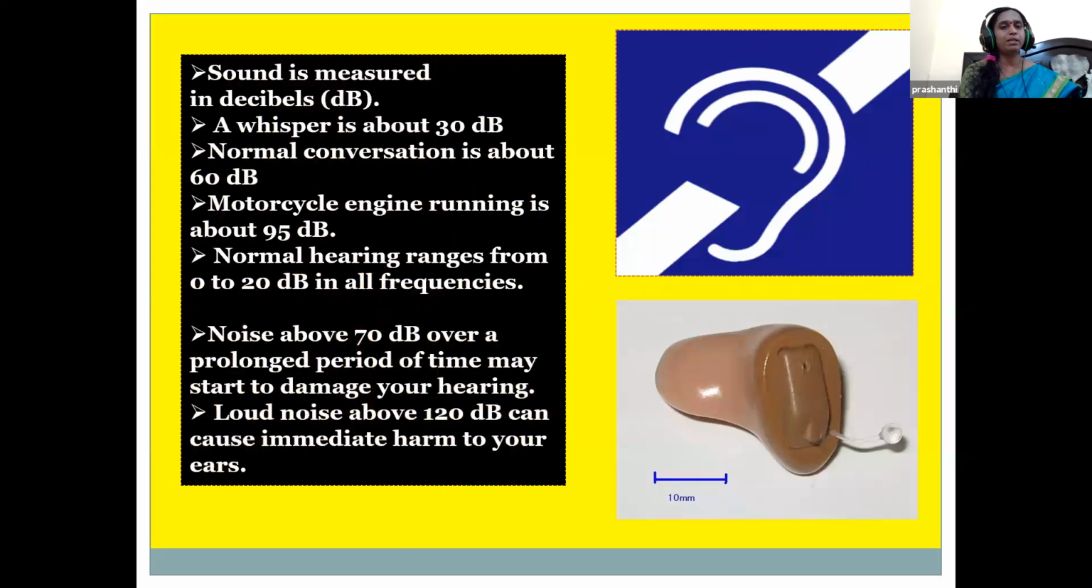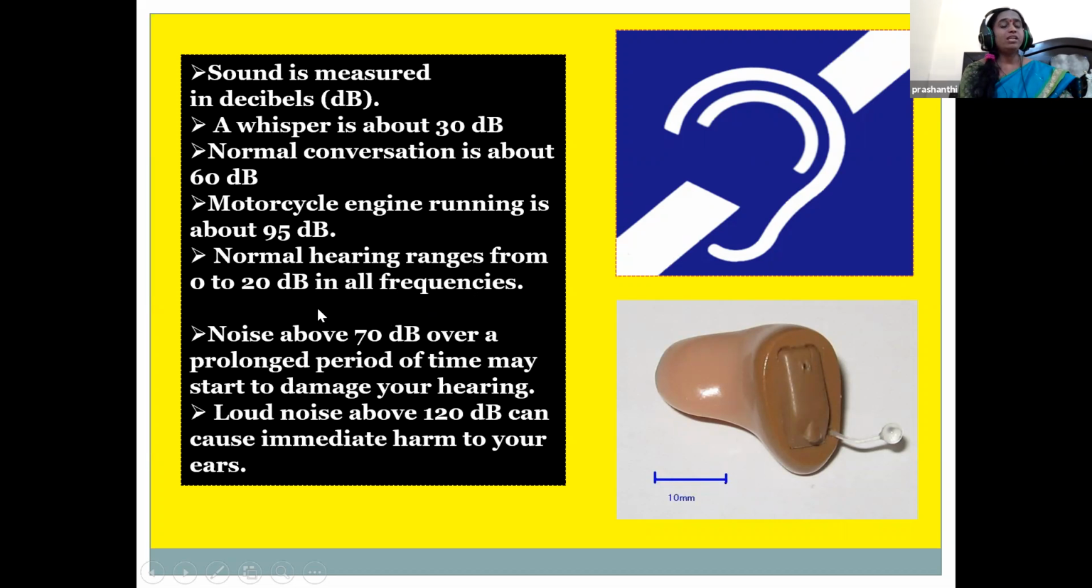Then how is sound measured? The sound is measured in decibels, dB. A whisper is about 30 decibels and normal conversation is about 60 decibels. When you hear sounds at 30 decibels, that is mild hearing loss, and a motorcycle engine running is about 95 decibels. The normal hearing range is nearly between 0 to 20 decibels in all frequencies, which means our ears are functioning properly.